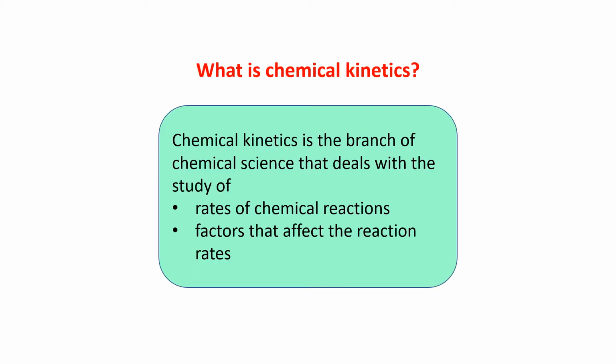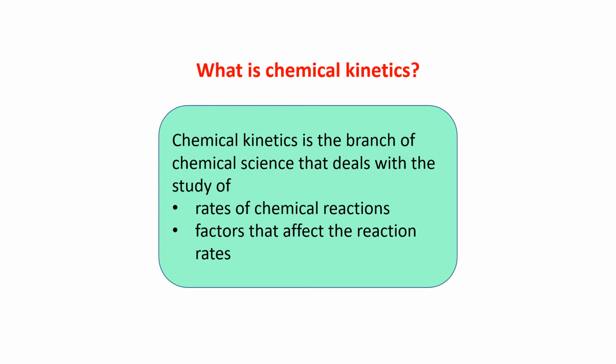Now the very basic question is coming, what is chemical kinetics? Chemical kinetics is the branch of chemical science that deals with the study of rates of chemical reaction. See, a chemical reaction involves the conversion of reactants into products. It occurs in the direction in which the free energy of the system decreases.